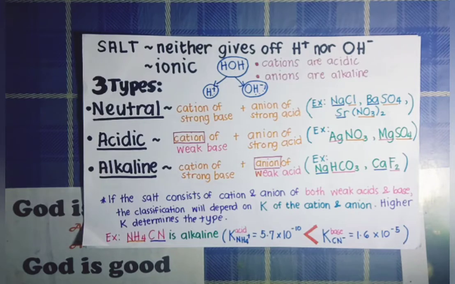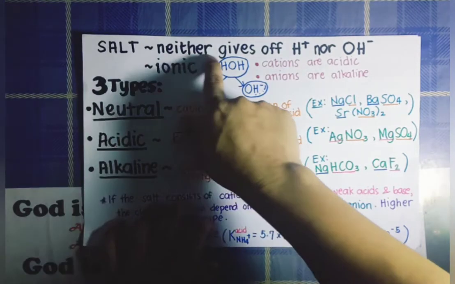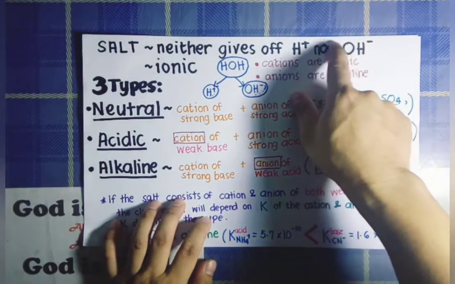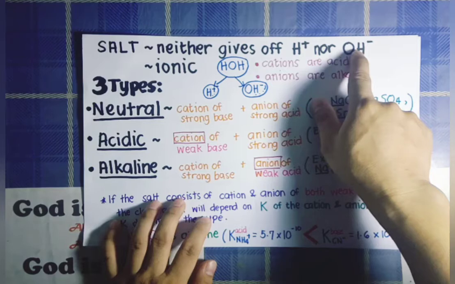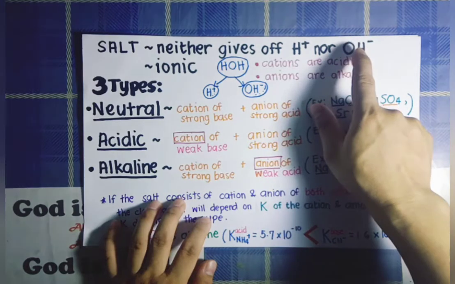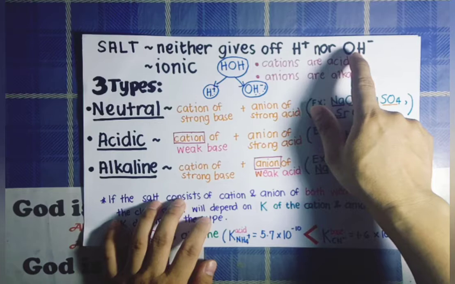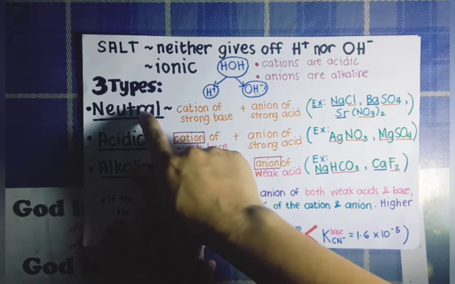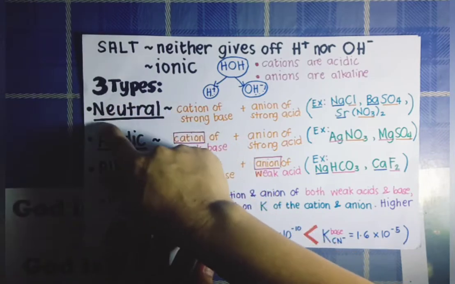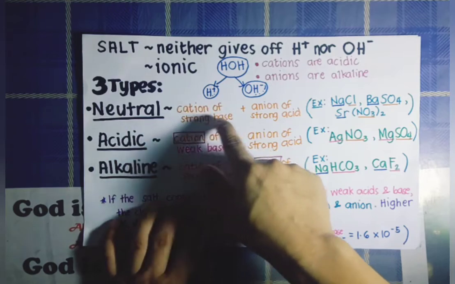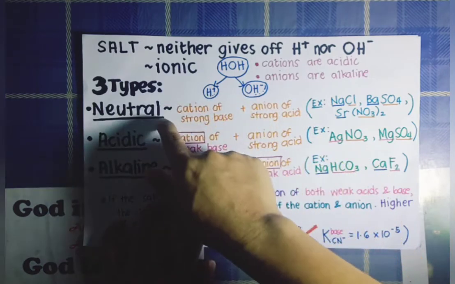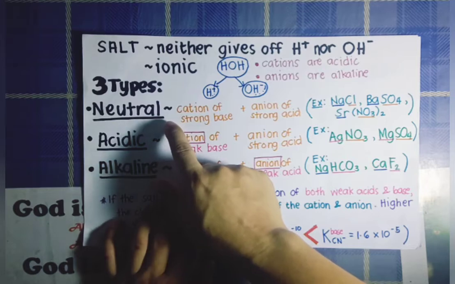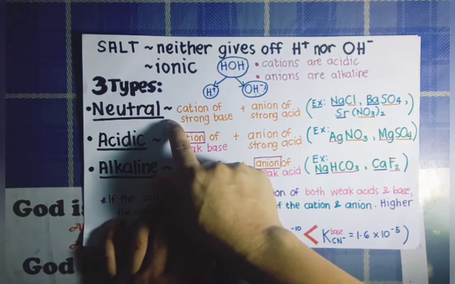According to Arrhenius' definition, salt is one of the products in an Arrhenius acid-base reaction. Salt is a type of ionic compound that neither gives off hydrogen ion nor hydroxide ion. And of course, as an ionic compound, it consists of a cation and an anion. Now, there are 3 types of salts: the neutral salt, acidic salt, and alkaline salt. The neutral salt is a type of salt that is made of a cation of a strong base and an anion of a strong acid. These neutral salts create a neutral solution once they are dissolved in water.